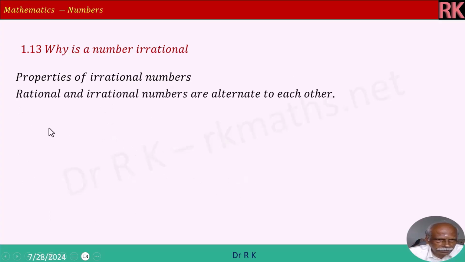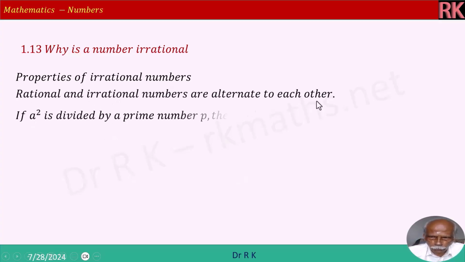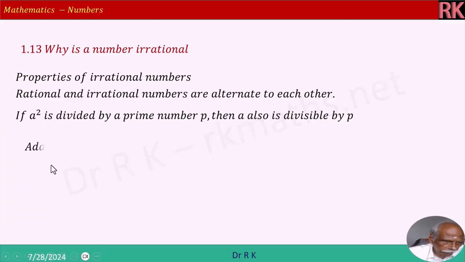Properties of irrational numbers we will see. Rational and irrational numbers are alternate to each other, like I said, pi and 22 by 7. If a squared is divided by a prime number p, then a is also divisible by p. That means a squared, the factors should come in 2 pairs, no? Therefore, a squared should be a into a. That means prime number is a factor, means it should come as p into p. Therefore, p also should be dividing a.